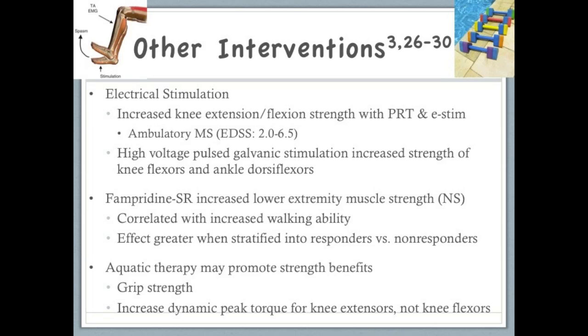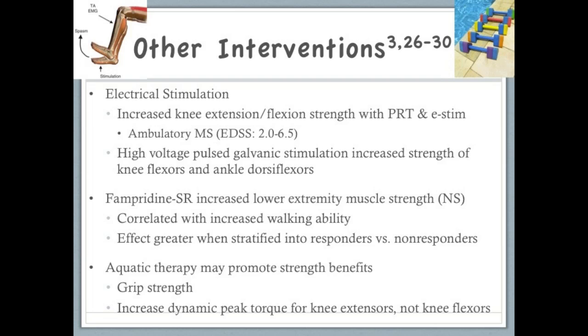A few other studies in the literature have examined the effects of different interventions on muscle strength deficits. One study found that electrical stimulation and progressive resistance training improved strength more than the control group, but no more than the group that only did progressive resistance training. Another study found high voltage pulse galvanic stimulation increased knee flexion and ankle dorsiflexion strength.